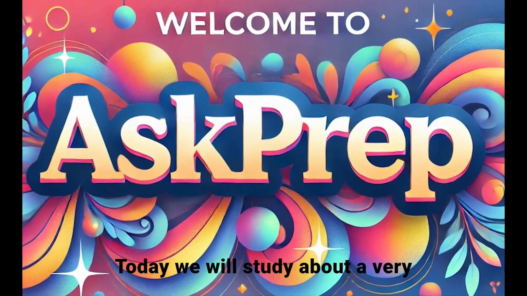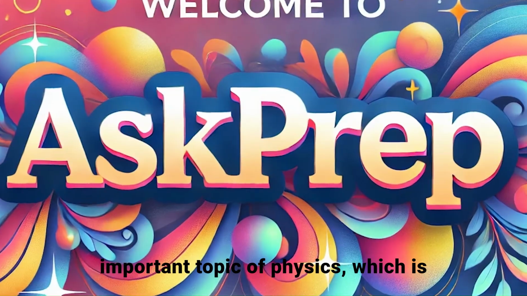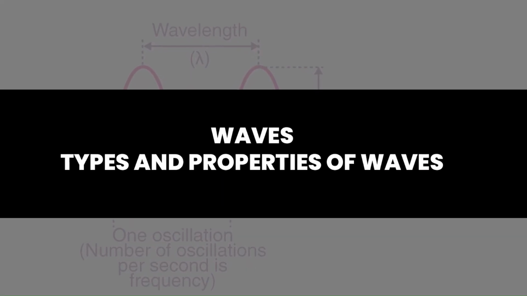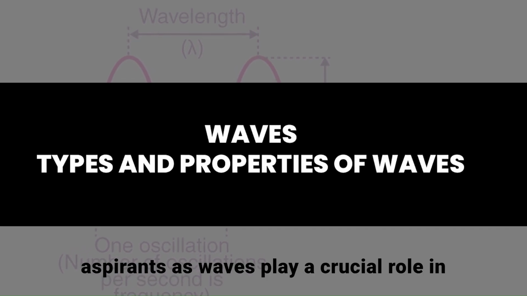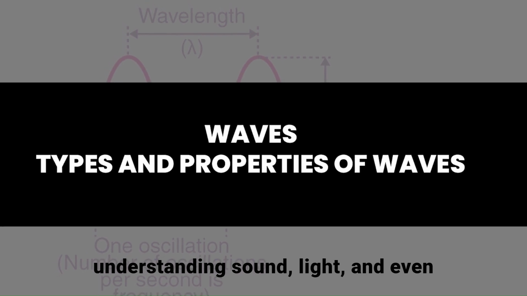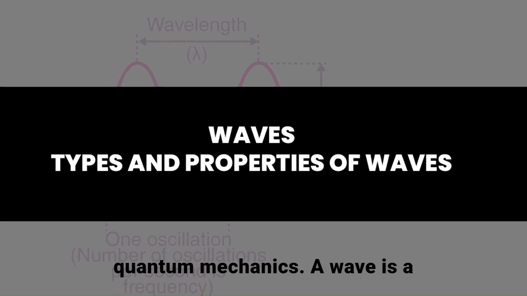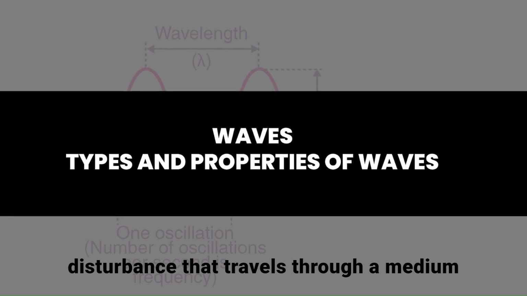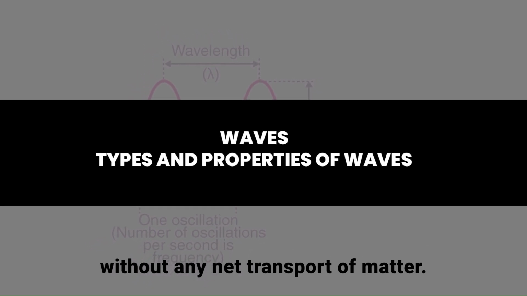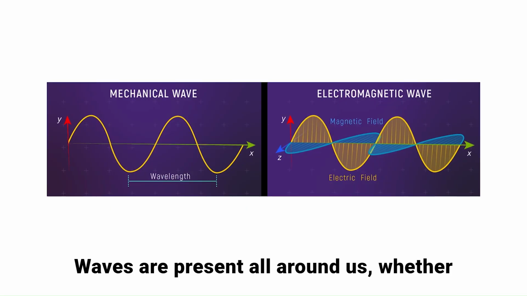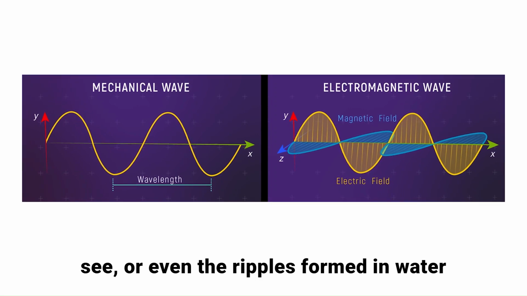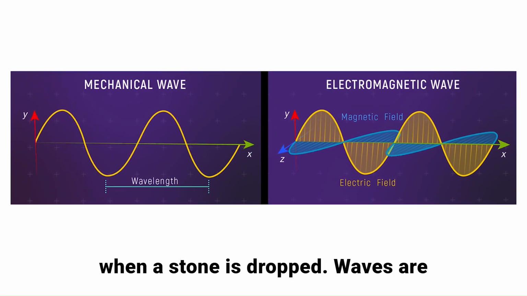Today we will study about a very important topic of physics, which is waves, types and properties of waves. This concept is fundamental for NEET aspirants as waves play a crucial role in understanding sound, light, and even quantum mechanics. A wave is a disturbance that travels through a medium, carrying energy from one point to another without any net transport of matter. Waves are present all around us, whether it's the sound we hear, the light we see, or even the ripples formed in water when a stone is dropped.